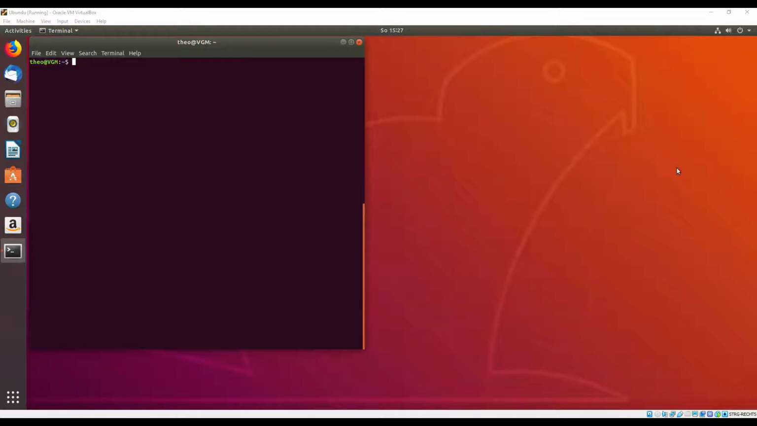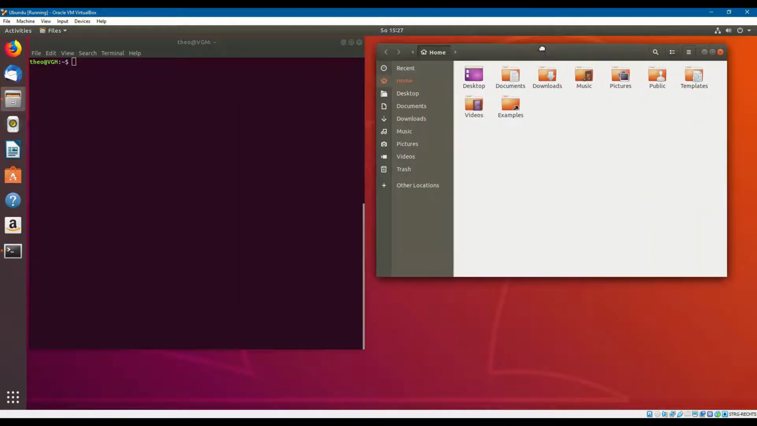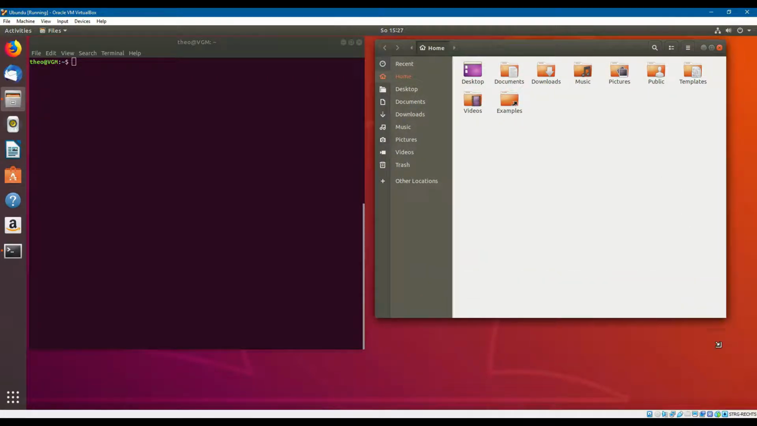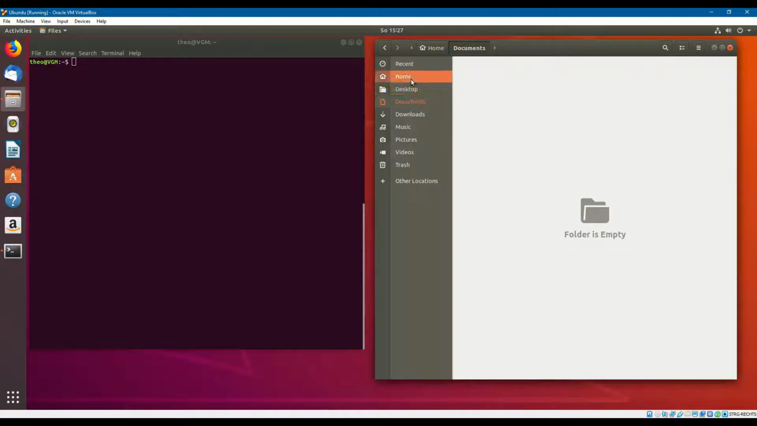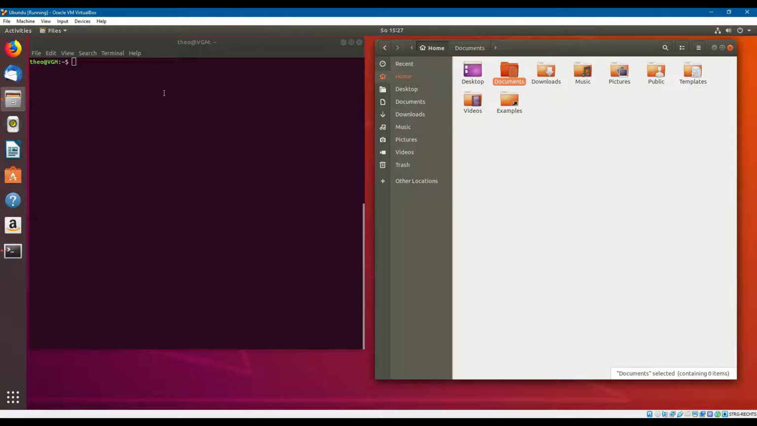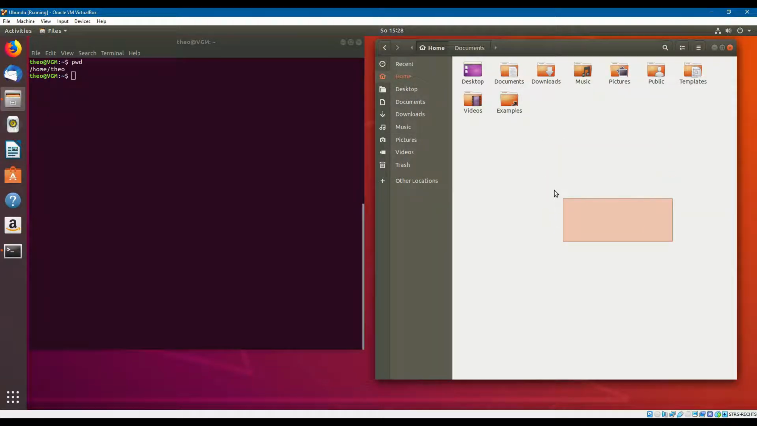So now we can see something else. If you press here at files, it's like the file explorer in Windows. Here you can see we are in desktop, in documents, in home. So by typing pwd in the command line, the terminal tells you where you are at the moment. So at the moment I'm right here. I'm at home, Theo.